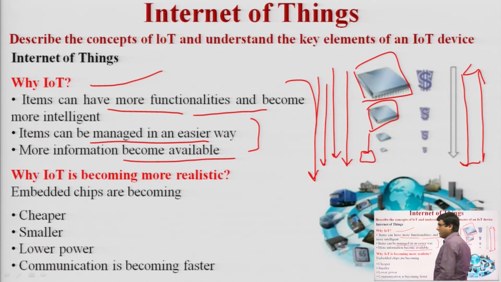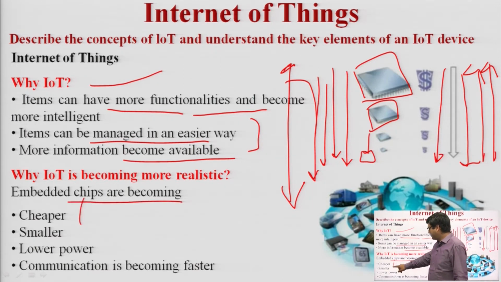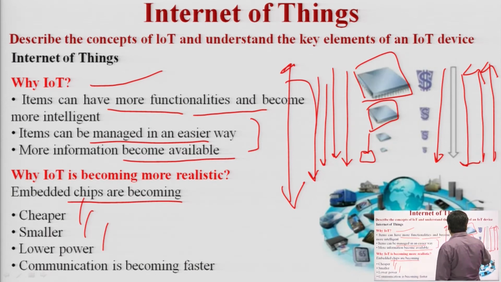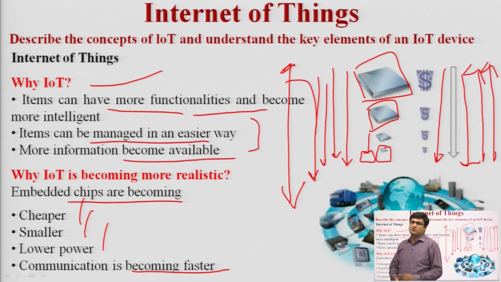Traditionally, we could integrate 100 to 200 transistors in a chip. Nowadays, billions of transistors can be integrated into a chip, and more functionality is increasing. Okay. Cost is reduced. They are capable, smartness is increased. So we can say that embedded chips are becoming cheaper, smaller, lower power. Smaller chips have lower power consumption. They are capable of providing low power consumption, low cost, and communication is becoming faster. We can enhance communication techniques by using the IoT device.